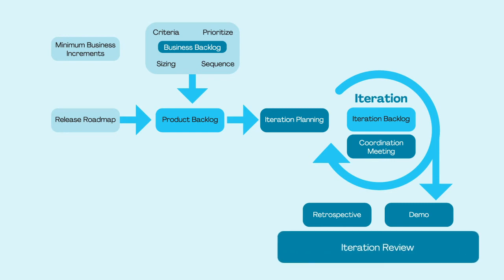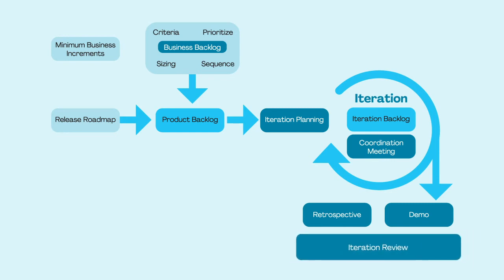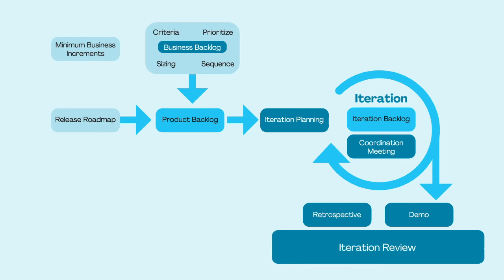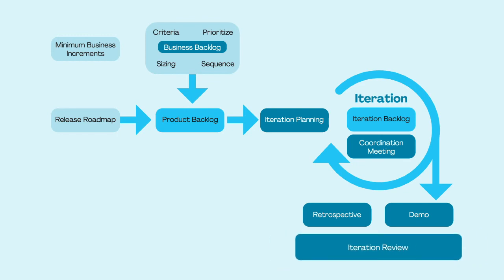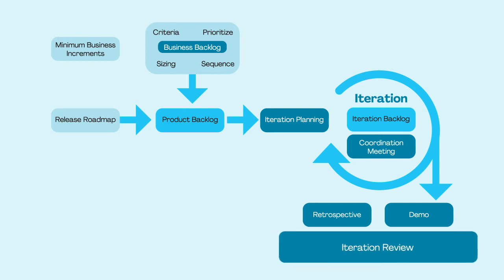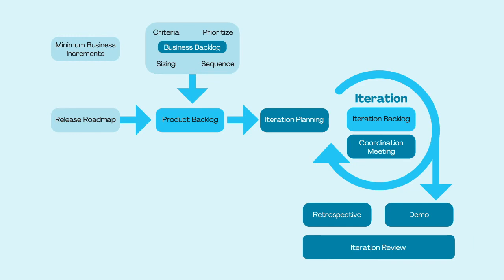This review has 2 parts. It reviews the product and solution built in the iteration, and the process: how the team worked together, and what got in their way. In the demo, the team showcases what they accomplished in the iteration. The demo focuses on value delivered and feedback from stakeholders.